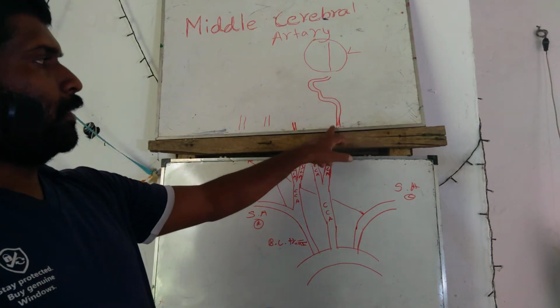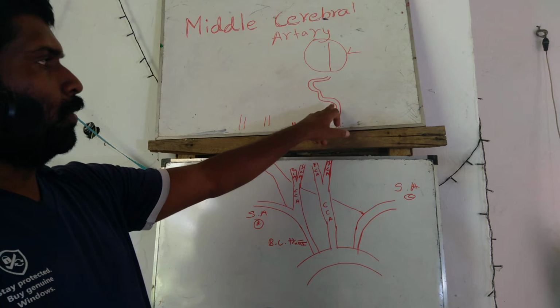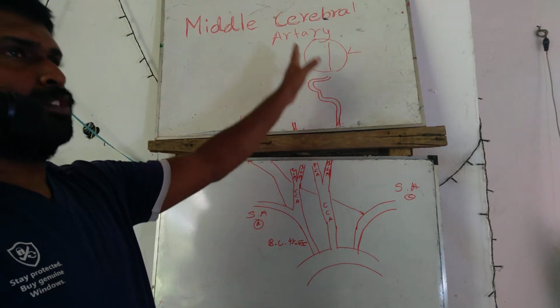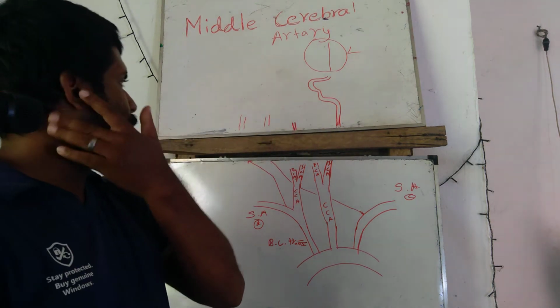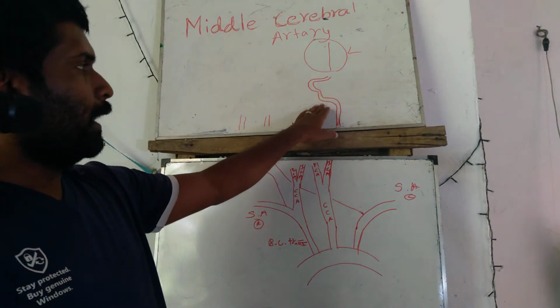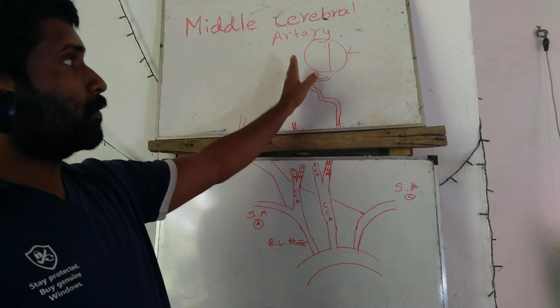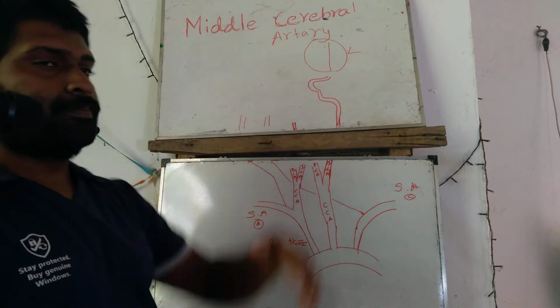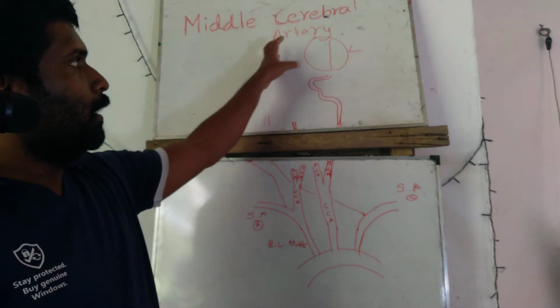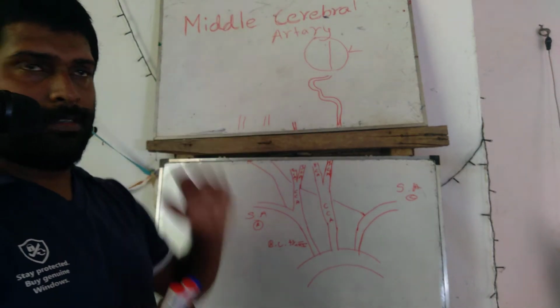This is the internal carotid artery. It goes superiorly behind the ear and enters the skull.